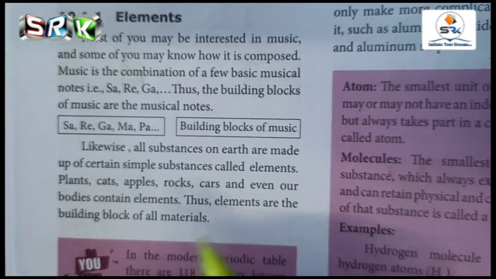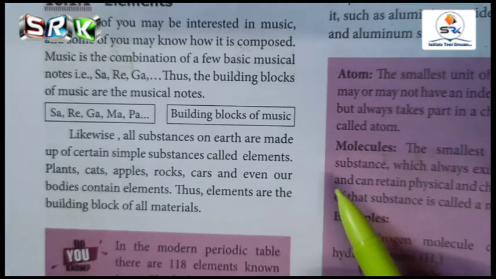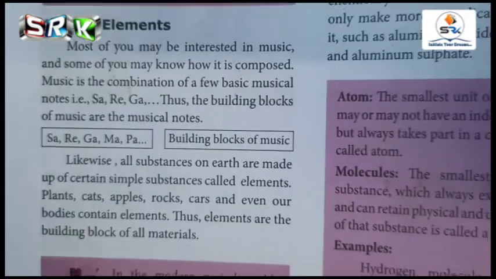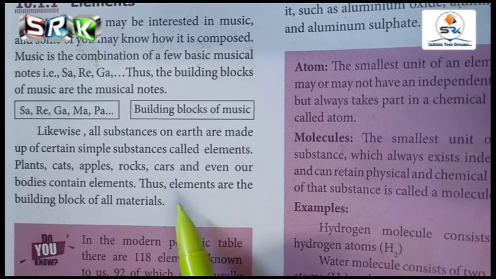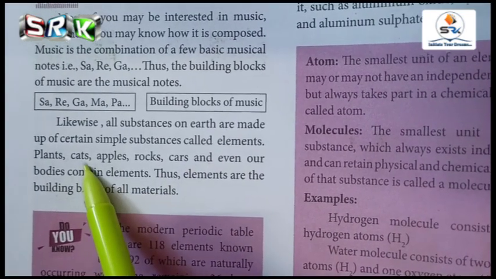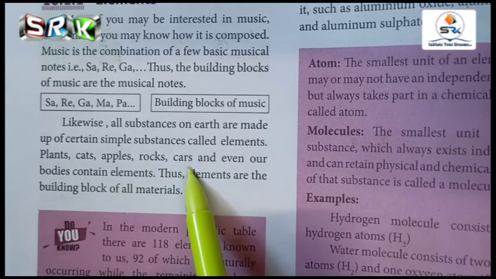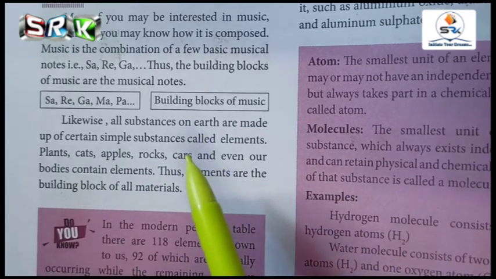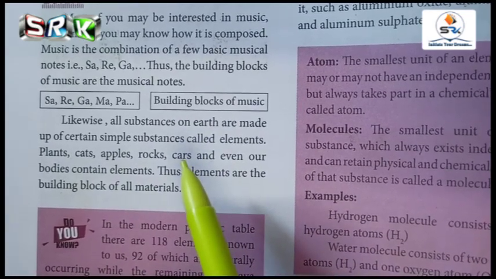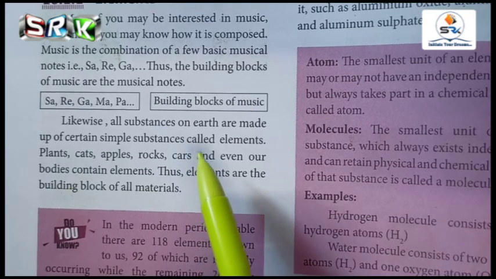Likewise, cars. To construct a car, what are all the elements needed for it? Nowadays in modern automobiles, they are using aluminum. And one more thing is bismuth.